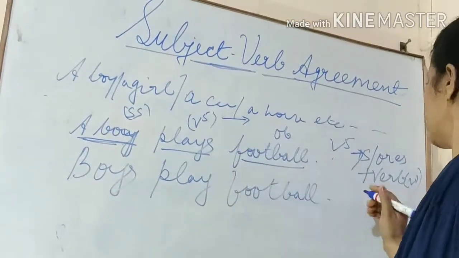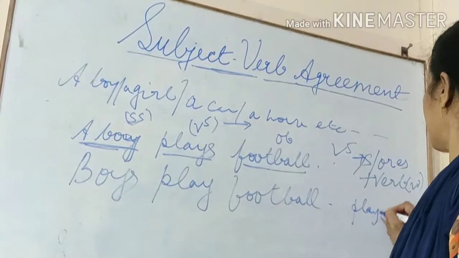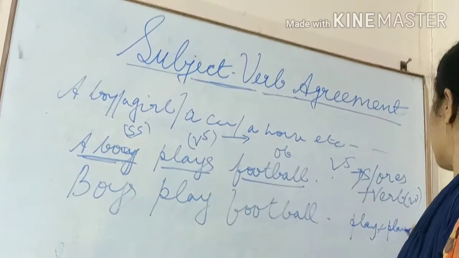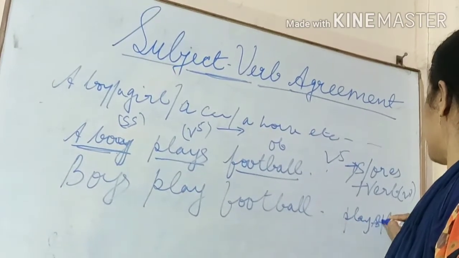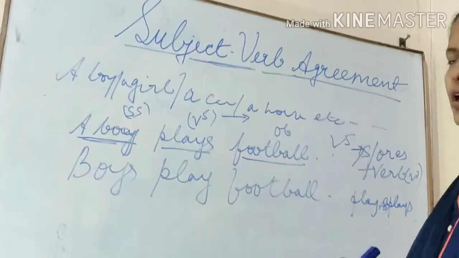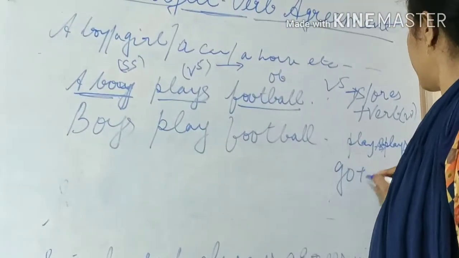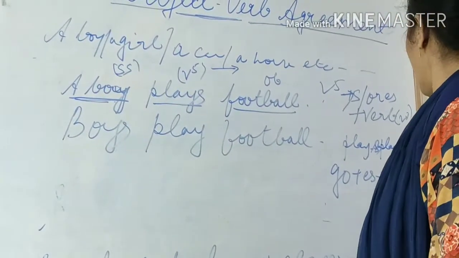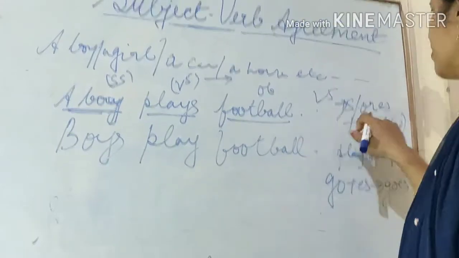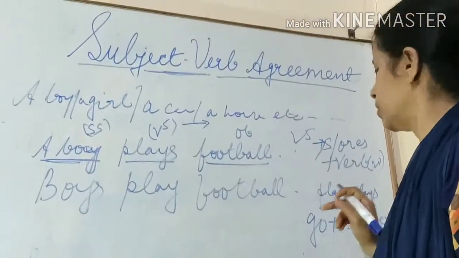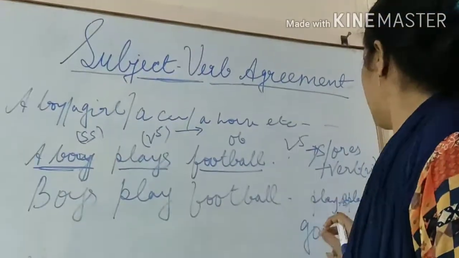So play plus S, that is plays. Go plus ES, goes. So V5 is made by adding S or ES to the main verb, that is V1, main verb.